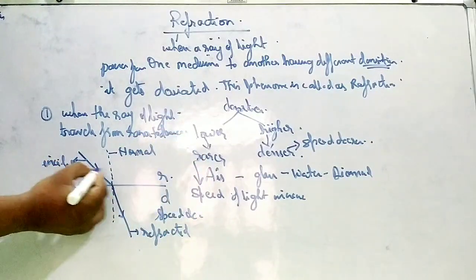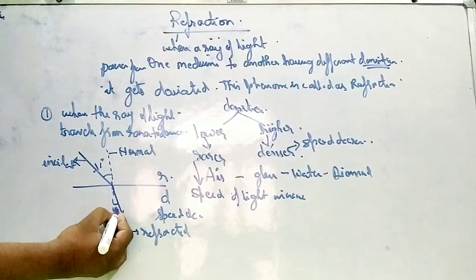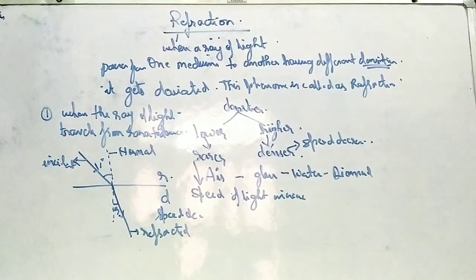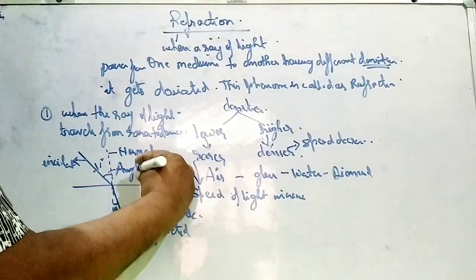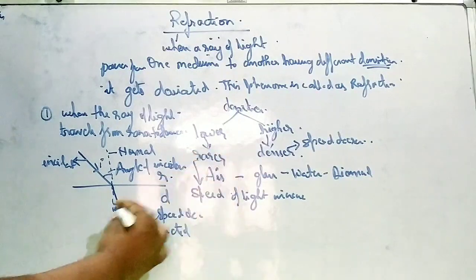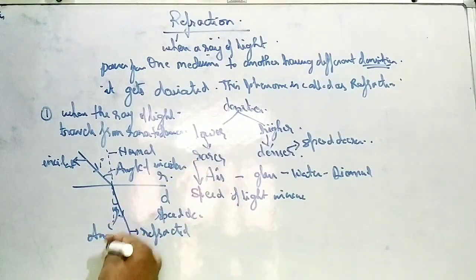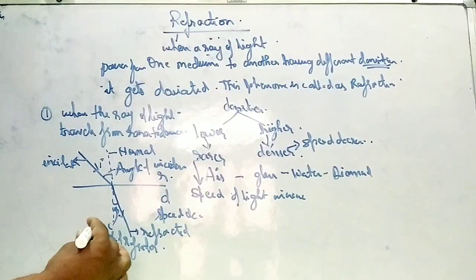The angle formed by the incident ray and the normal is called I. The angle the refracted ray makes with the normal is called R. This is angle of incidence. And this is called angle of refraction.